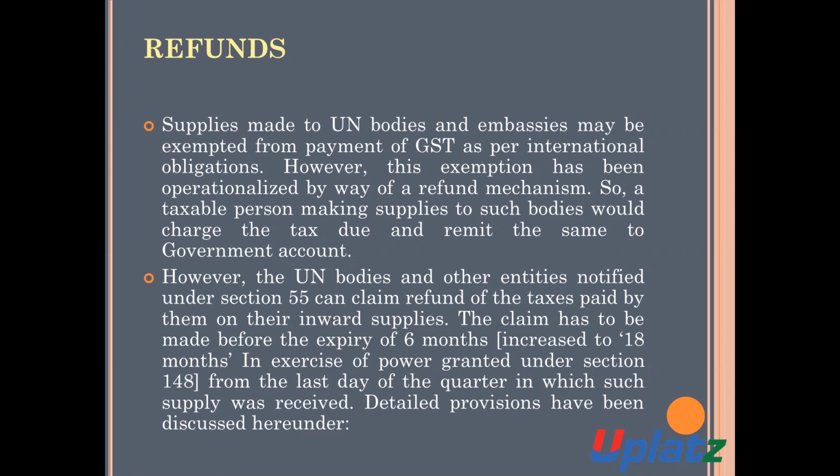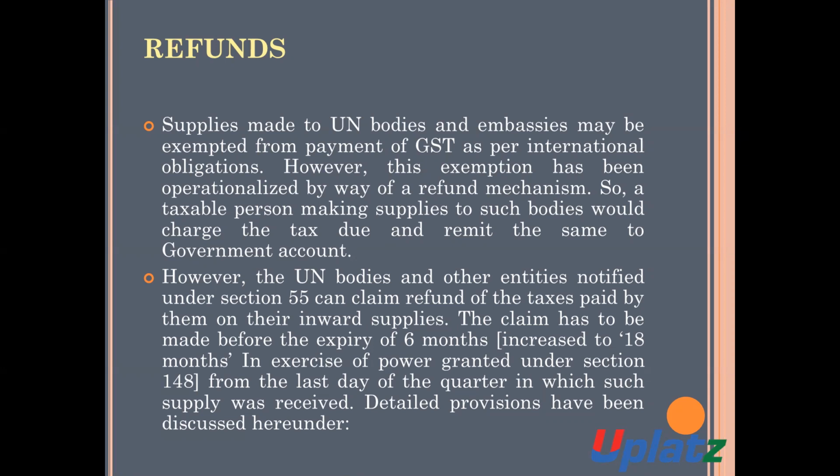When there is any supply made to the UN bodies and to the assembly, it may be exempted from the payment of GST as per the international obligation. This exemption can be availed by way of the refund mechanism.